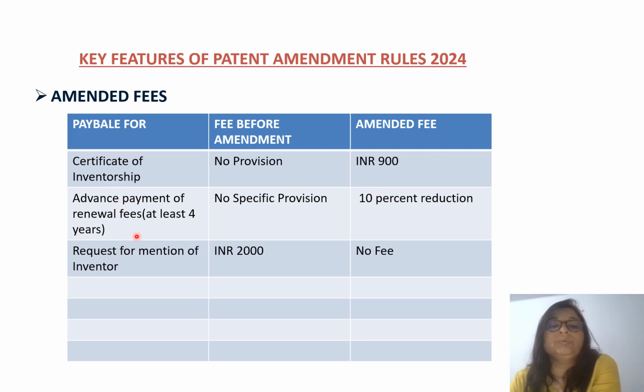Advance payment of renewal fees. If any applicant wishes to file advance payment of renewal fees, earlier there was no provision for any reduction in your fee if you were paying in advance, and it should be a minimum of 4 years. But now if you pay the renewal fees for at least 4 years at one time, then there will be a 10% reduction in your fee.